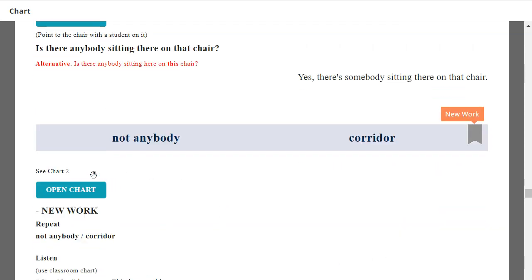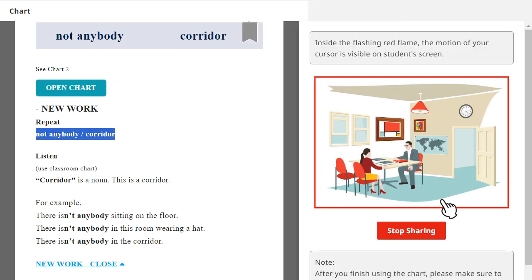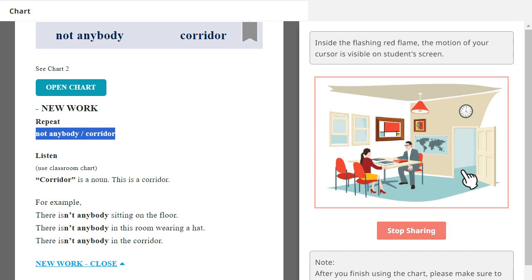Okay, next repeat. Not anybody. Corridor. Very good. Okay, listen. The word corridor is a noun. So this is a corridor, outside the door. For example, there isn't anybody sitting on the floor. There isn't anybody in this room wearing a hat. There isn't anybody in the corridor.